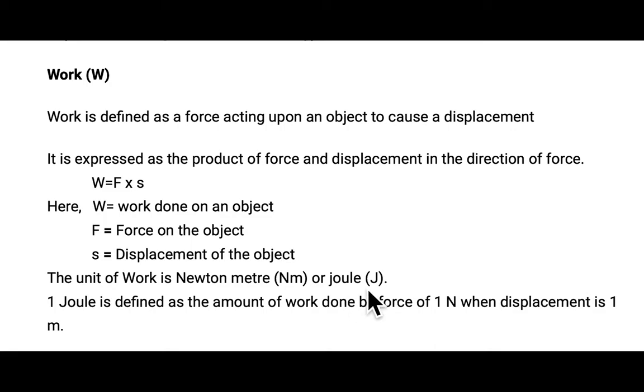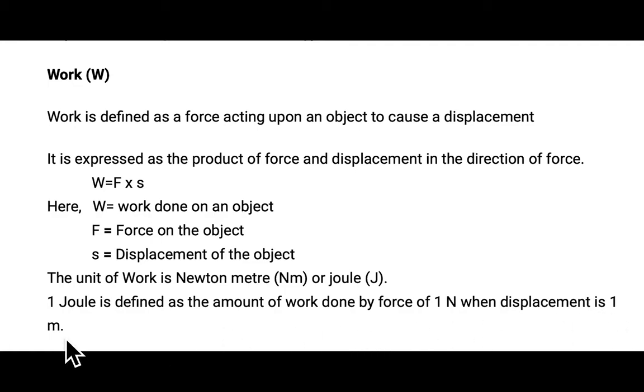And very important, define 1 joule. 1 joule is defined as the amount of work done by the force of 1 Newton when displacement is 1 meter. How will we define that? J is equal to N into M. J is 1, therefore N should be 1 and M should be 1. So 1 joule is defined as the amount of work done by a force of 1 Newton when displacement is 1 meter.